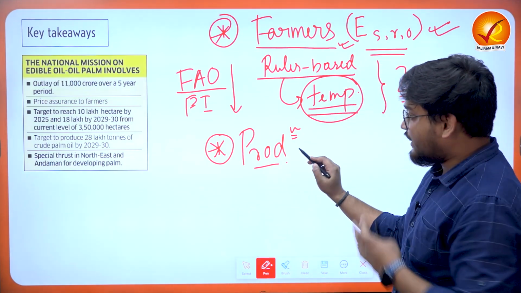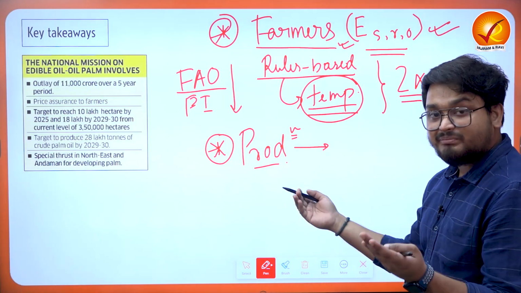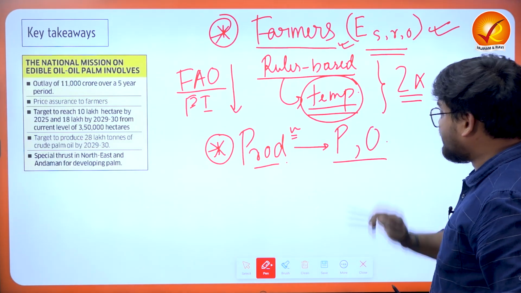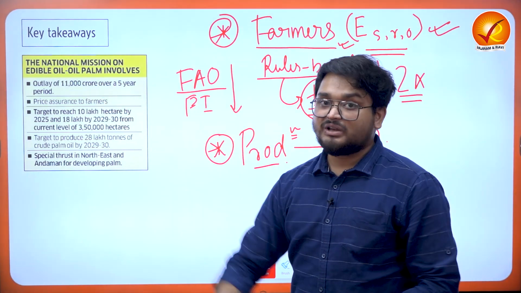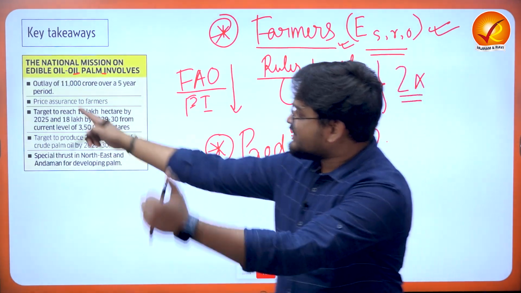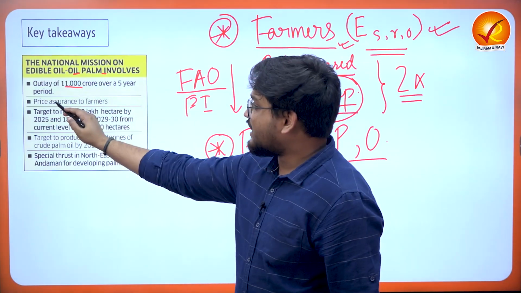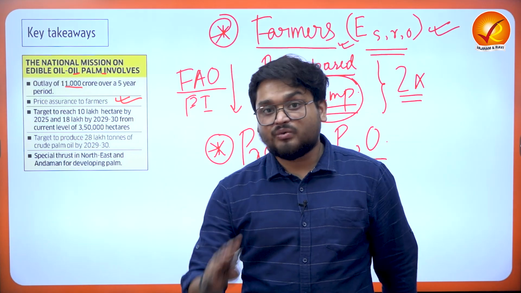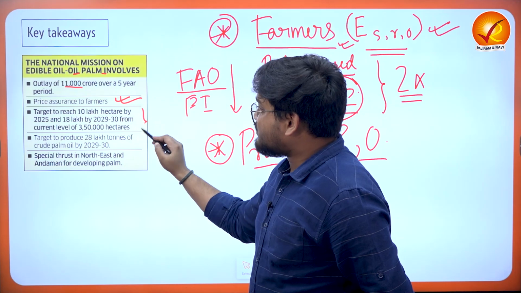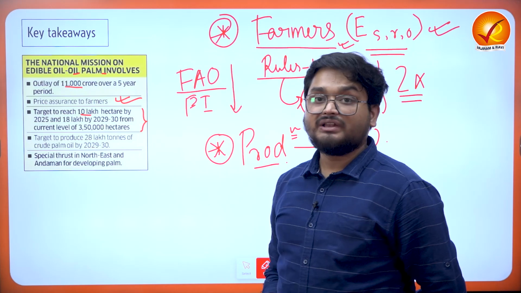And also India has to increase the production of the crops which they are actually dependent on imports for, such as pulses and oilseeds. And for this, India also has a very important mission, the oil palm mission. This has an outlay of around 11,000 crores over a 5-year period. It is giving a price assurance to farmers who are growing palm oil. And the target is to reach around 10 lakh hectares by 2025 and 18 lakh by 2030.